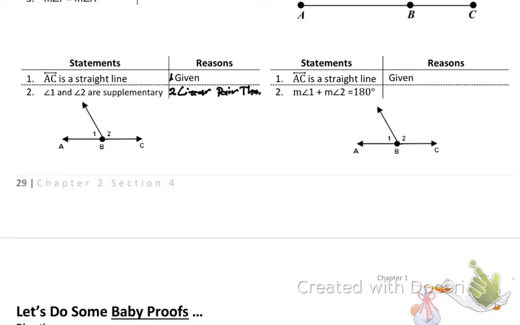All right, our last one says that it equals 180. It says measure of angle 1 plus measure of angle 2 equals 180. Does the definition of a linear pair say they equal 180? No. Does the theorem say they equal 180? No. Does it say exactly 180 or does it say supplementary? It says supplementary. There's one that says exactly 180. Ty? The postulate. So this would be the linear pair postulate.